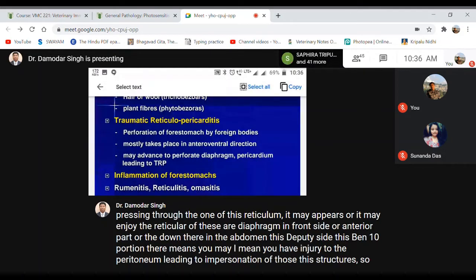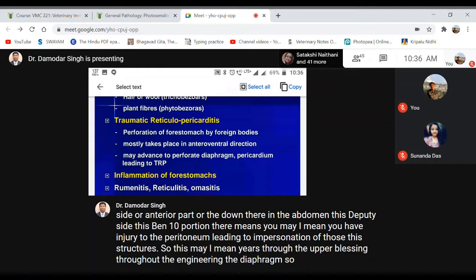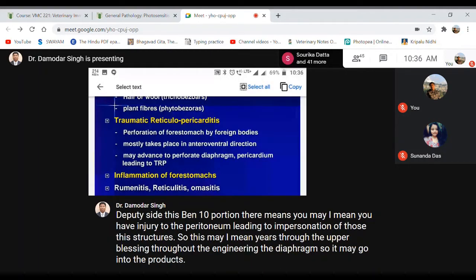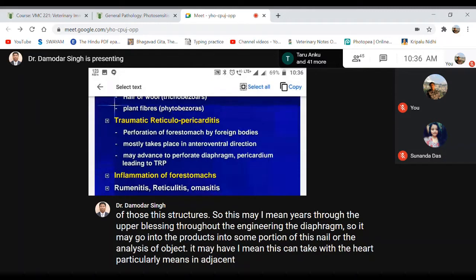After piercing or injuring the diaphragm, some portion of the nail or sharp object may go into the thorax. It may come in contact with the heart, which lies in the thoracic cavity.